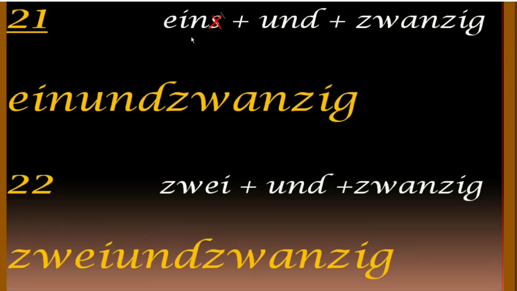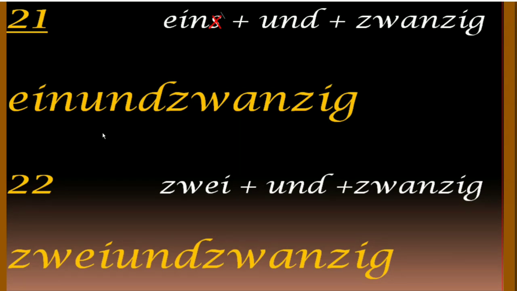For example, 20 is zwanzig and 1 is eins. But we say here 1 first. 1 plus und plus 20. 1 plus und plus 20. As we can see that it's 21. But the s is removed from here. So it's an exception. 21.